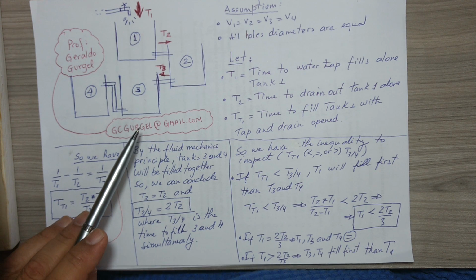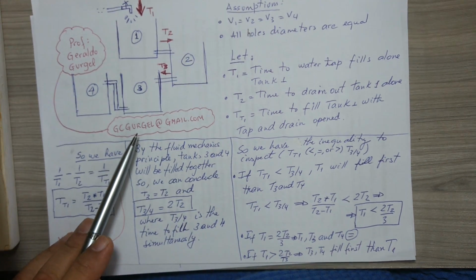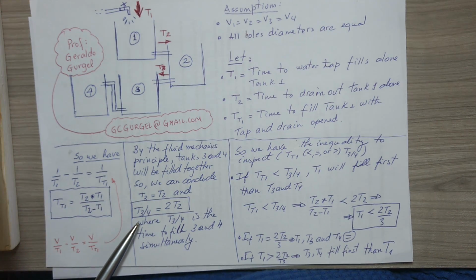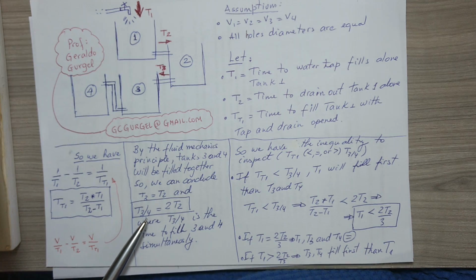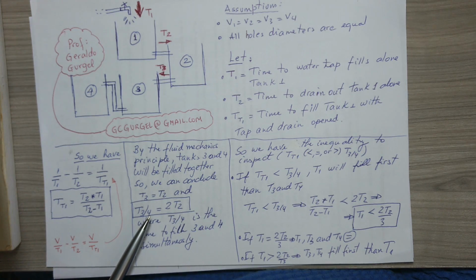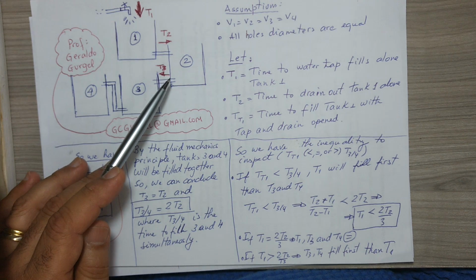As tank 3 and tank 4 will fill completely together, let's call T3 bar 4 the time when tanks 3 and 4 will be simultaneously and totally full. We are seeing that tank 2 is simply a passing tank where its filling and emptying flow are both the same.